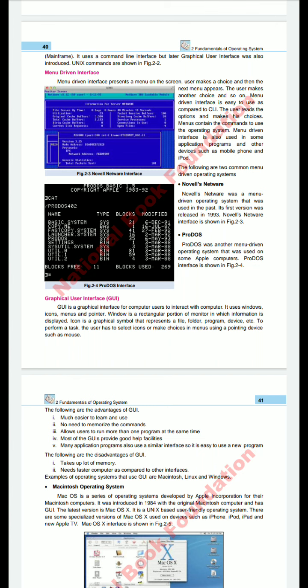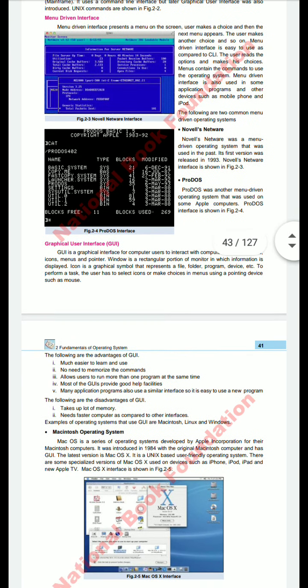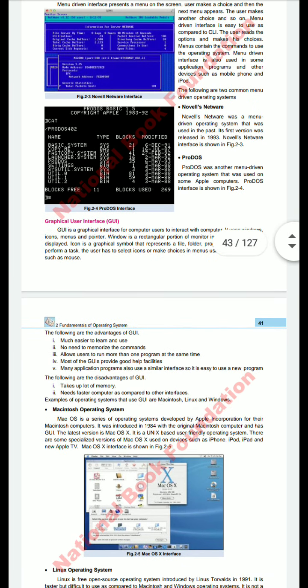Following are examples of the MDI, menu driven interface. Number one is Novell NetWare and number two is ProDOS. Novell NetWare was a menu driven operating system that was used in the past. Its first version was released in 1993. Again, I am explaining that, dear student, you must remember the date of each topic that is given.